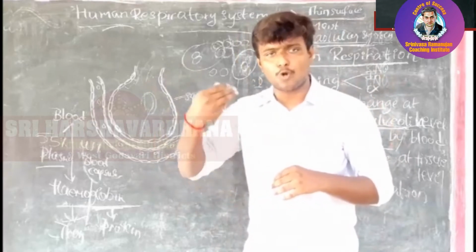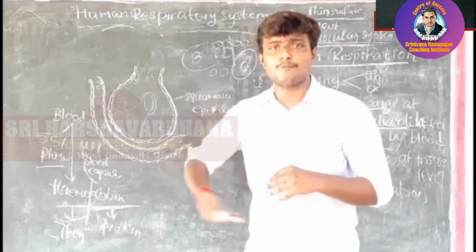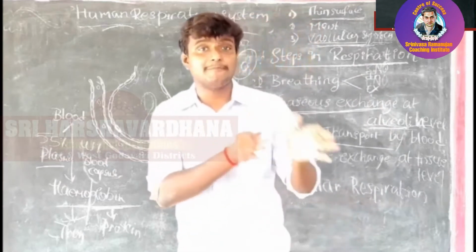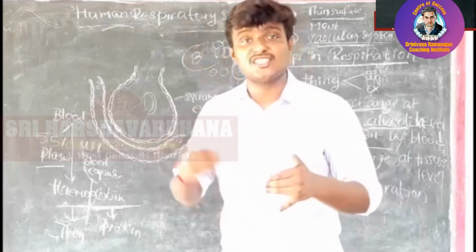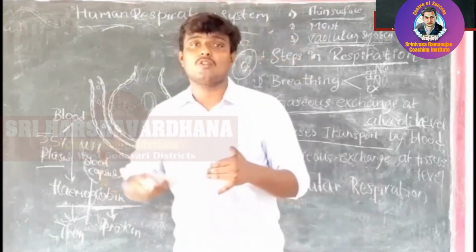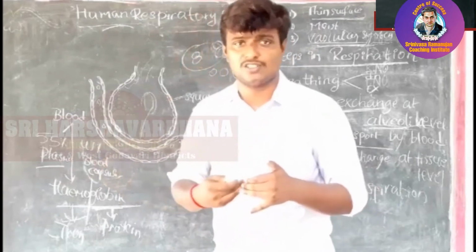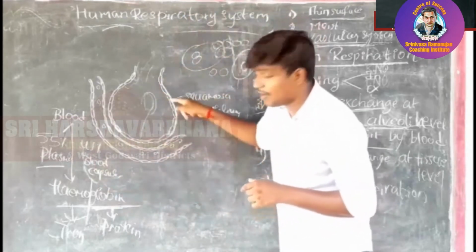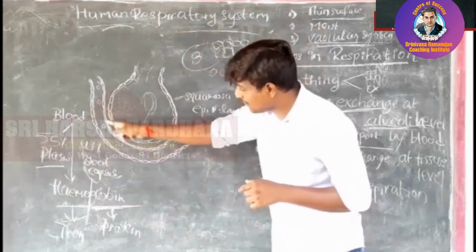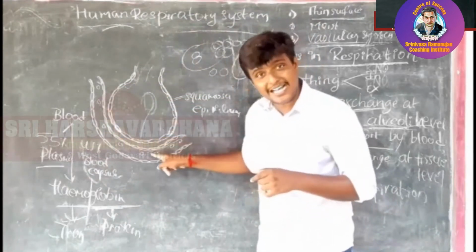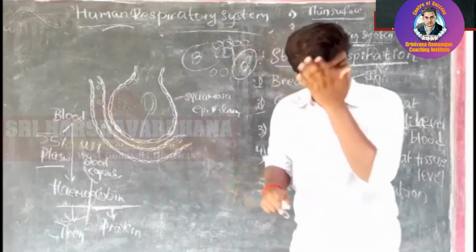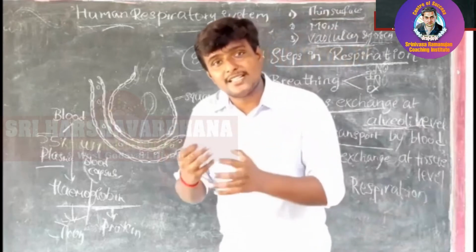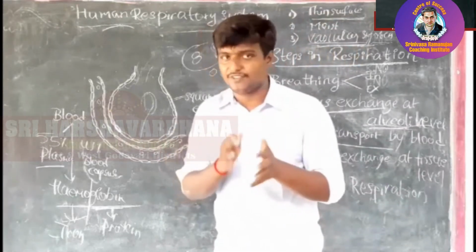Alpha globulins, prothrombin, fibrinogen: these kinds of proteins are present in the blood and perform different roles. Some help in antibody production, some help in blood coagulation. Here the alveoli are lined by squamous epithelium. At the bottom of the alveoli we can see the blood capillary. Now tell me how this gas moves: the blood helps in transporting nutrients and gases, as I said.